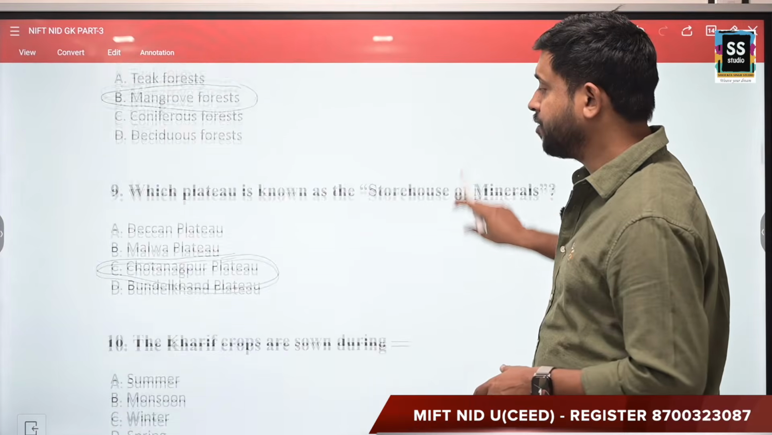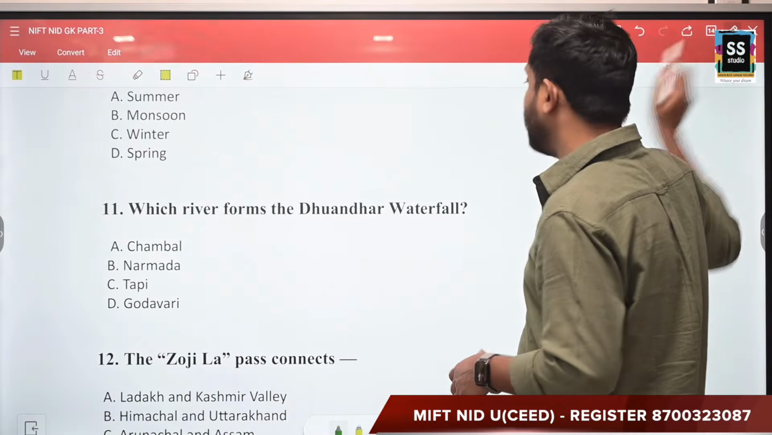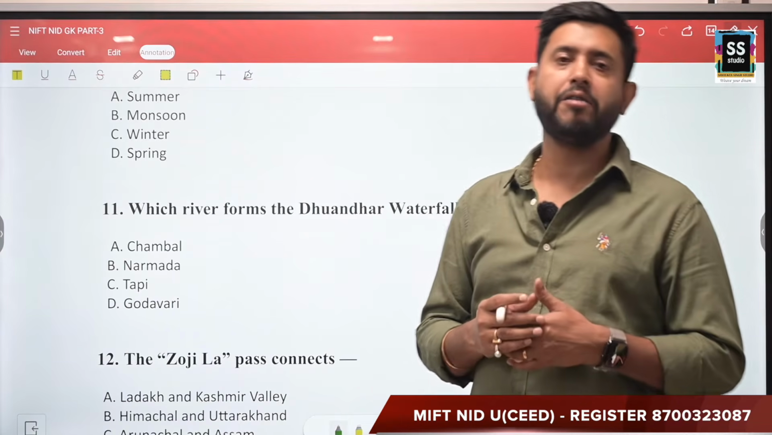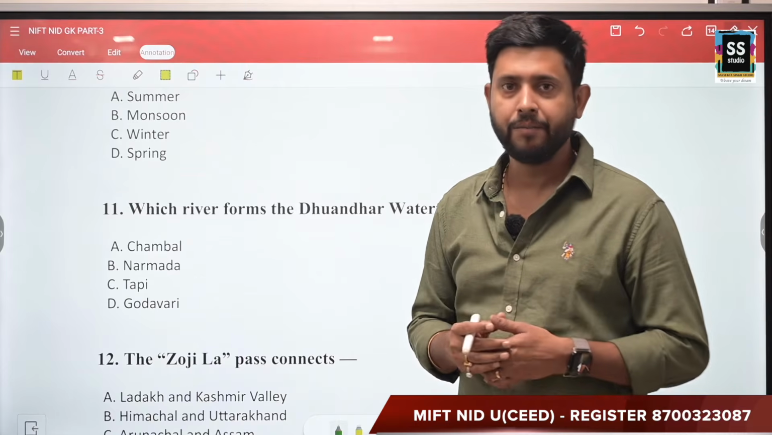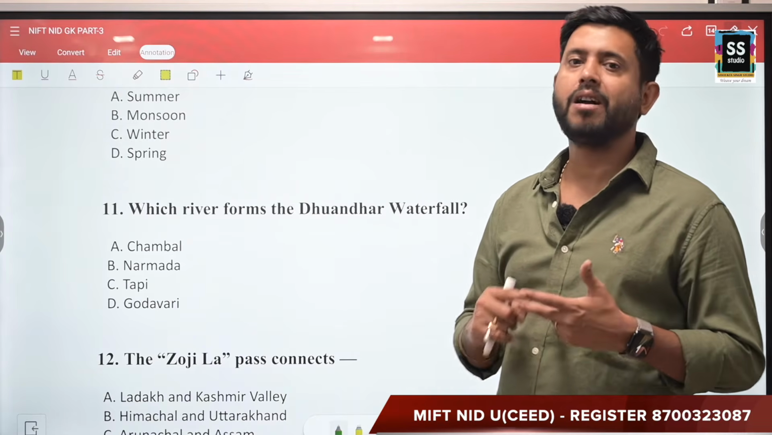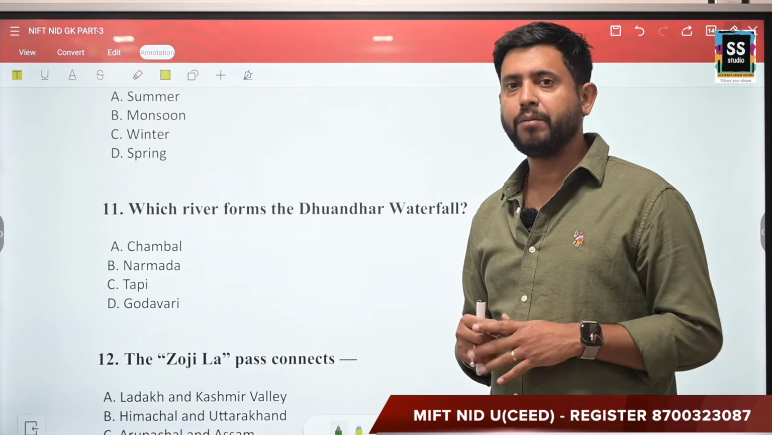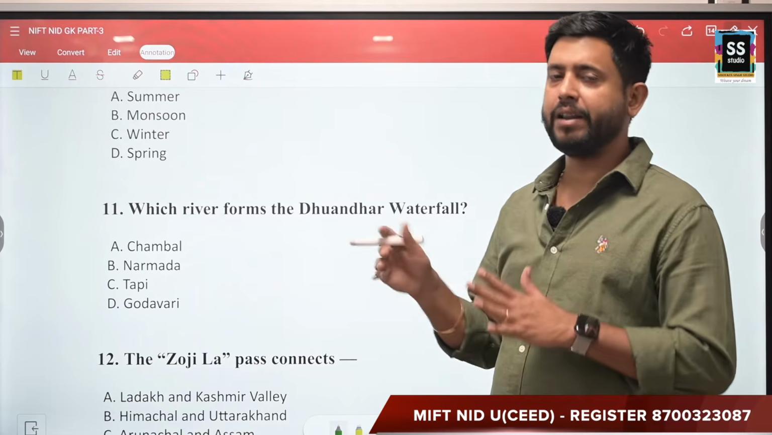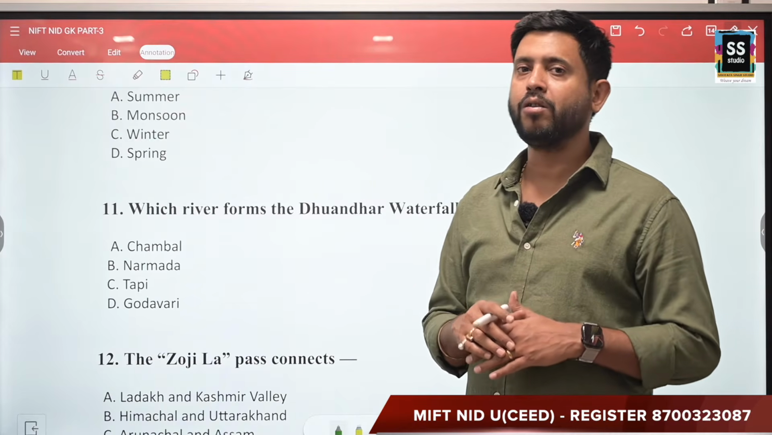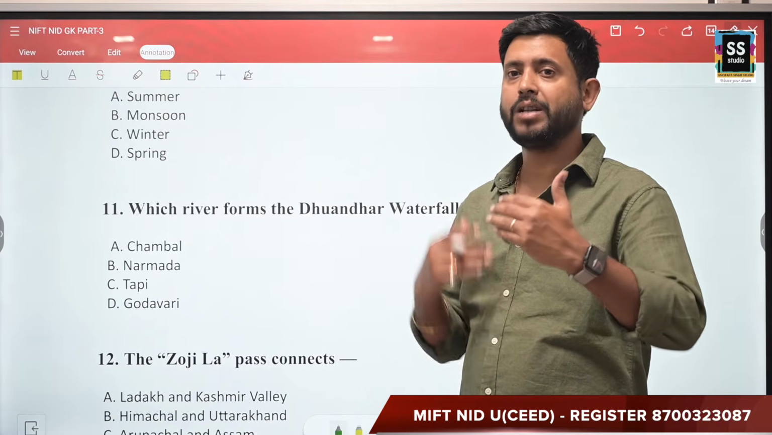Moving forward, the next question: the Kharif crops are sown during which season? Now again, questions based on crops have already been asked in the entrance exam before. Kharif, Rabi, Zaid. These three are major crops, and tropical crops. So these four are the major crops which are sown in India. Tropical, very rarely you will find. Zaid, yes, you can. Zaid crops are basically grown between the time of Rabi and Kharif, right? So that's called Zaid crop.